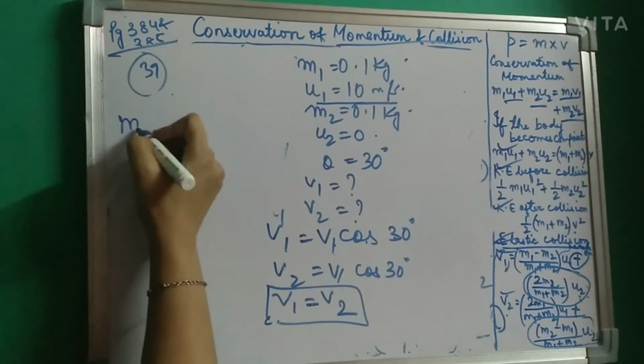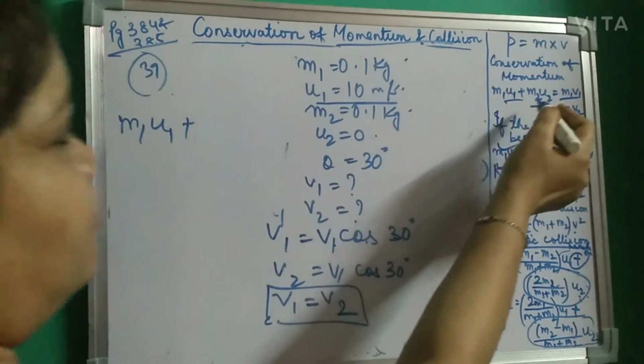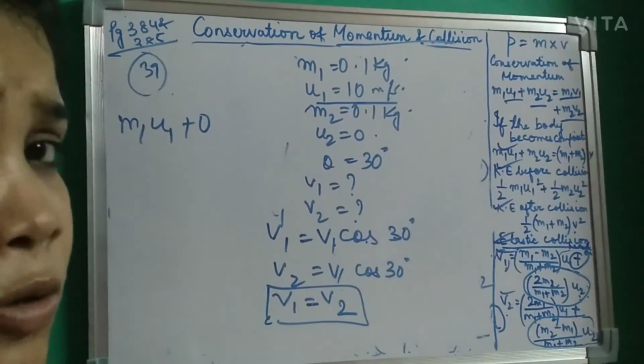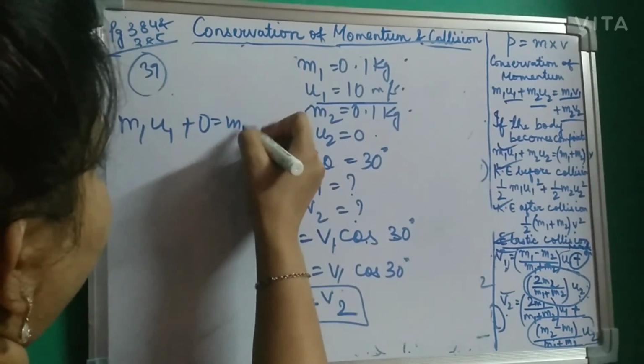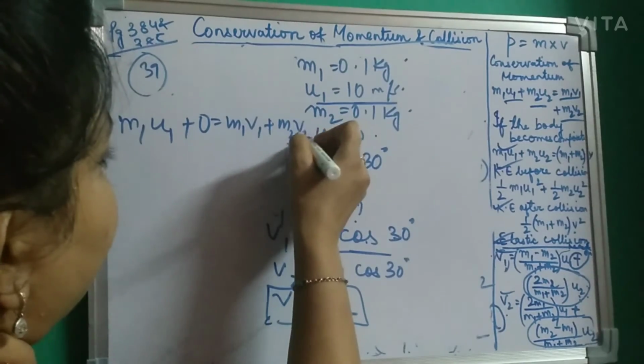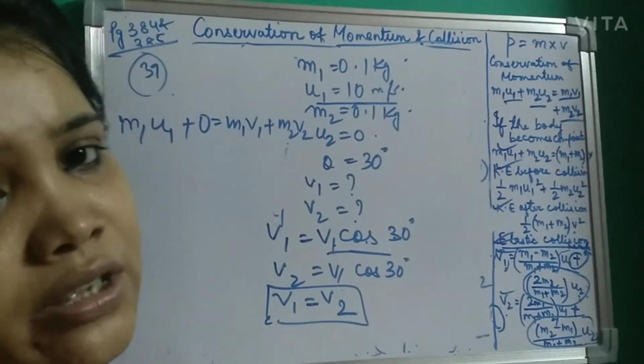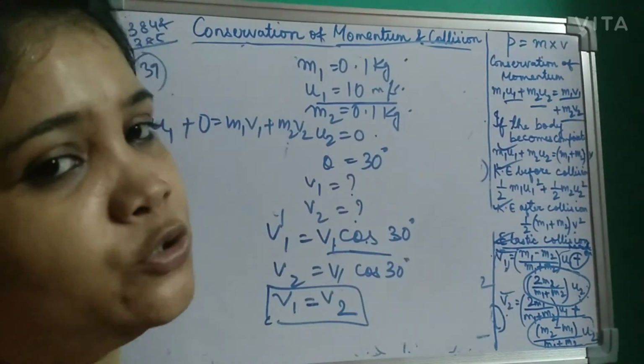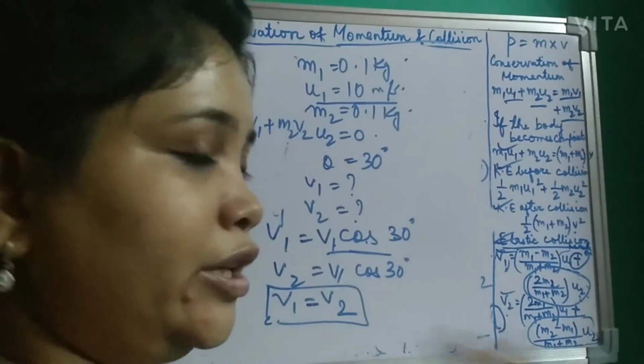So by applying the conservation, M1 U1 plus M2 U2, which will be 0 because U2 is 0, is equal to M1 V1, remember to put the cos theta, plus M2 V2. If you solve it, here also you can get the speed of the two balls. So either way you can do it.